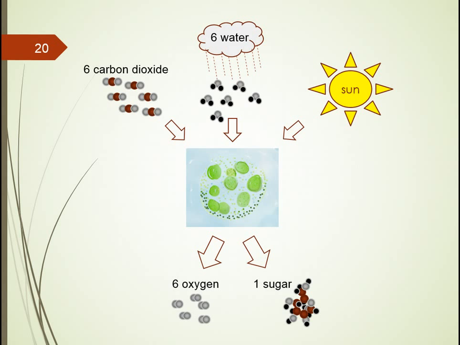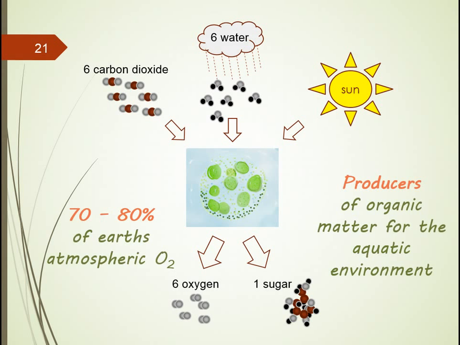Just as in plants, algae uses the energy from the sun, the light energy, that works on water molecules. It releases the energy from these water molecules and thus forms oxygen. That released energy is then used to take 6 molecules of carbon dioxide and generate 1 molecule of sugar, a carbohydrate. Equally amazing, though, is that algae produce 70 to 80% of the Earth's atmospheric oxygen as a byproduct of this photosynthesis reaction.